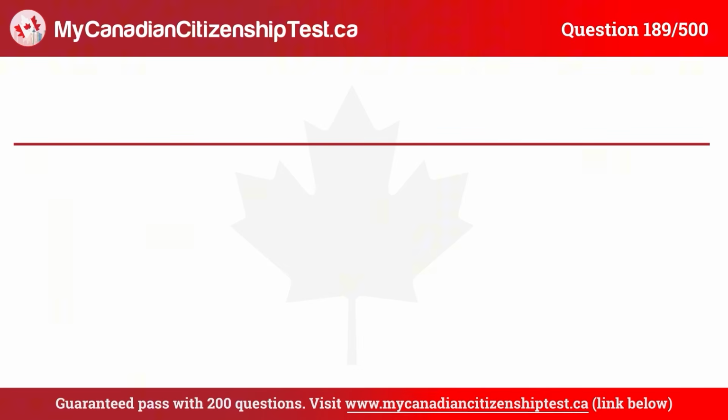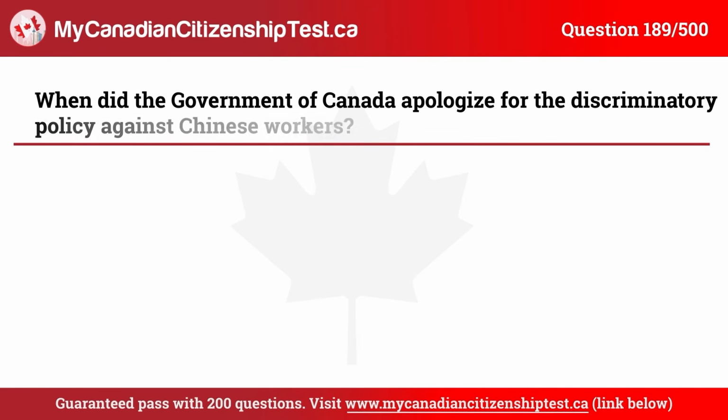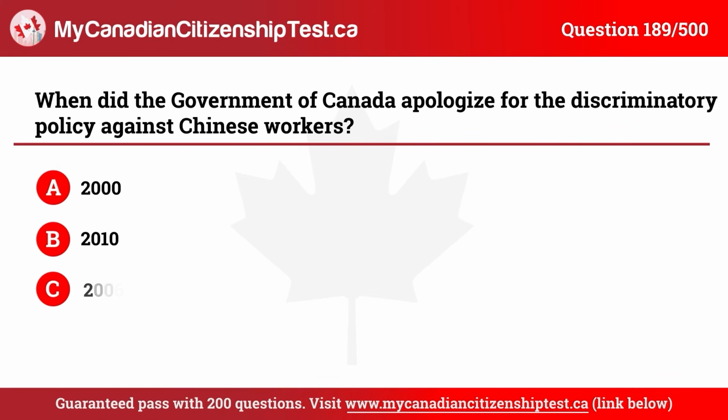Question 189. When did the Government of Canada apologize for the discriminatory policy against Chinese workers? A. 2000. B. 2010. C. 2006. D. 2015. The correct answer is C. 2006.